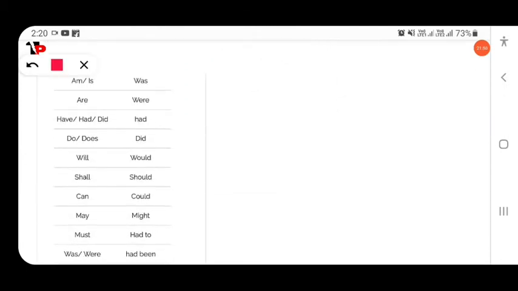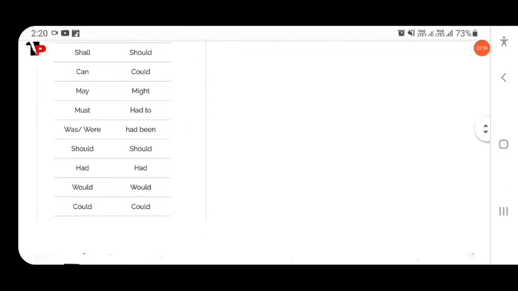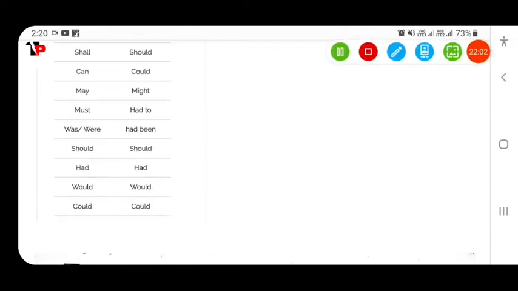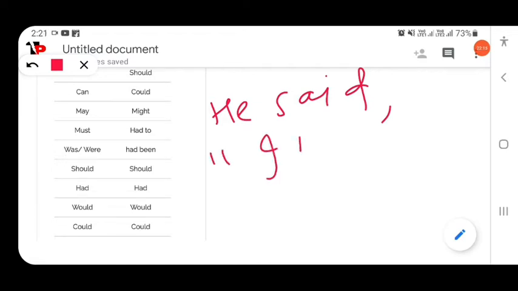If the reported verb is in the past, then was, are, were, you have to remember all these: was, were, had been. Just an example: he said, I was happy.